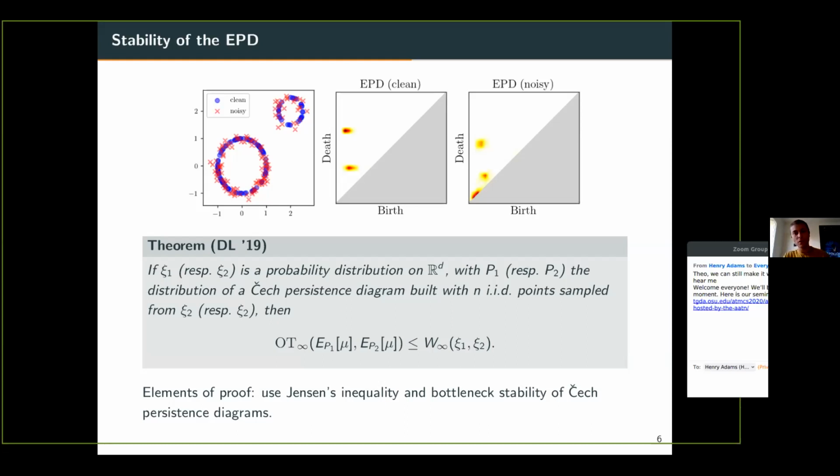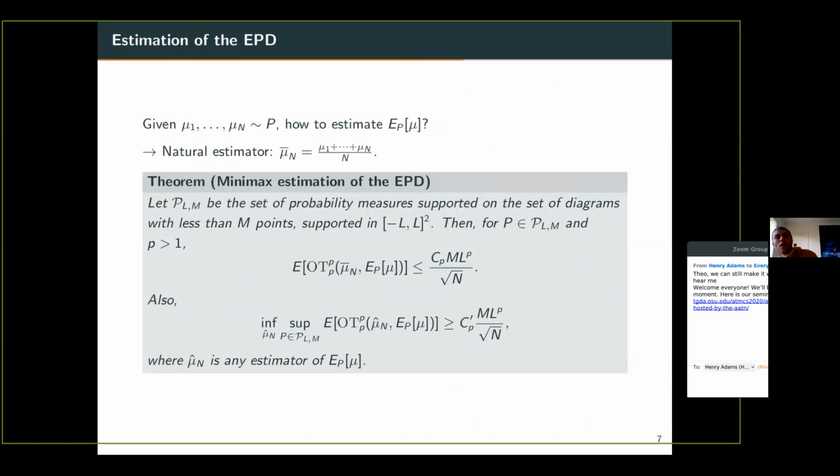Now for the second, estimation. Well, actually, we have a very natural estimator that we have already talked about, which just consists in saying that you have a set of measures sampled according to P, mu_1 up to mu_n, and you can just take their linear expectation. That's to say, mu bar n is just the sum of the diagrams divided by n.